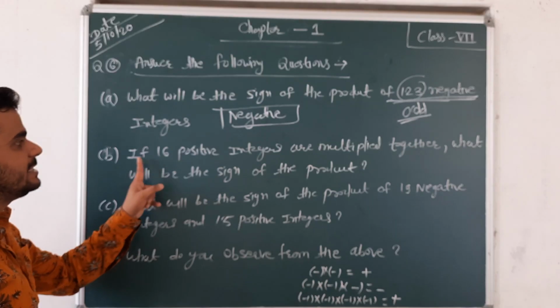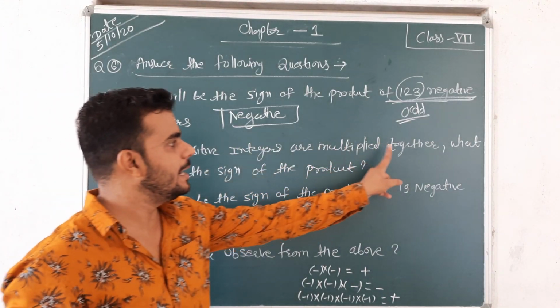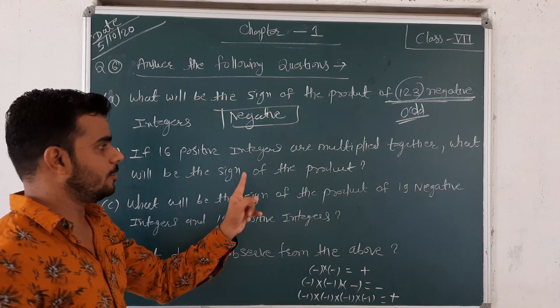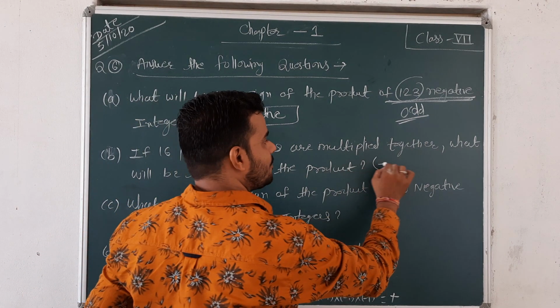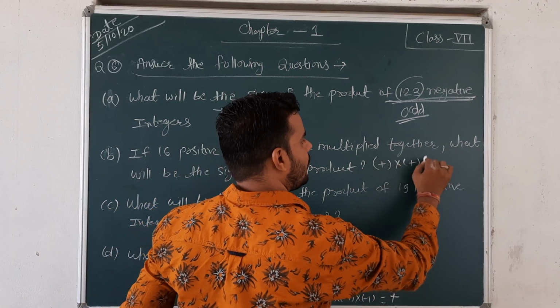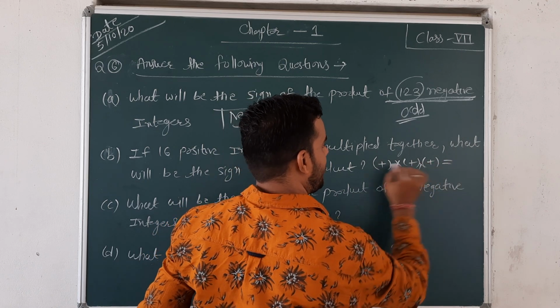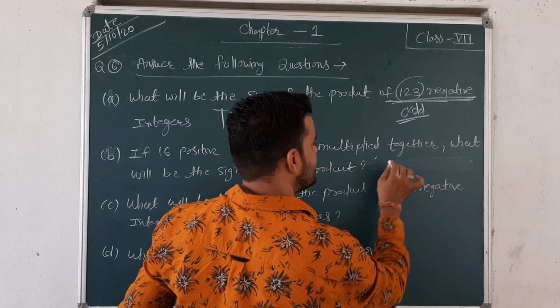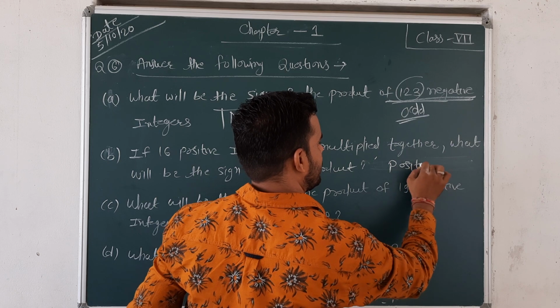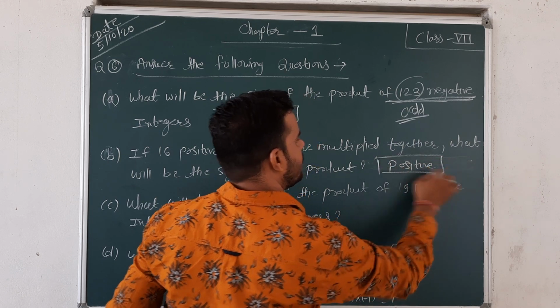Okay. Next, second: if 16 positive integers are multiplied together, then what is the sign of the product? All positive numbers, so positive. However many you take, if all are positive, when you take the product, the answer is always positive.